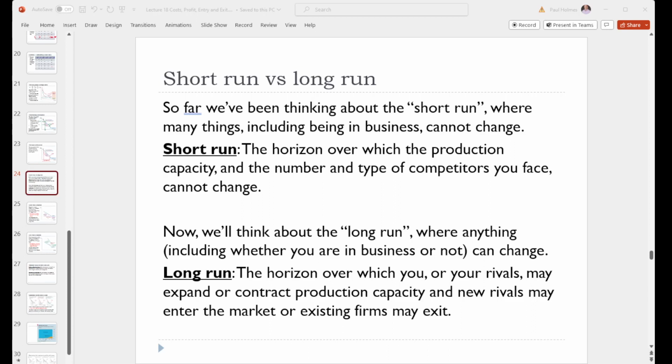Remember, the profit that we're describing here is economic profit. And in fact, any time we say profit for the remainder of the class, we'll be thinking about economic profit rather than accounting profit. Positive economic profit means that we're doing better in this business than we could in our next best alternative.